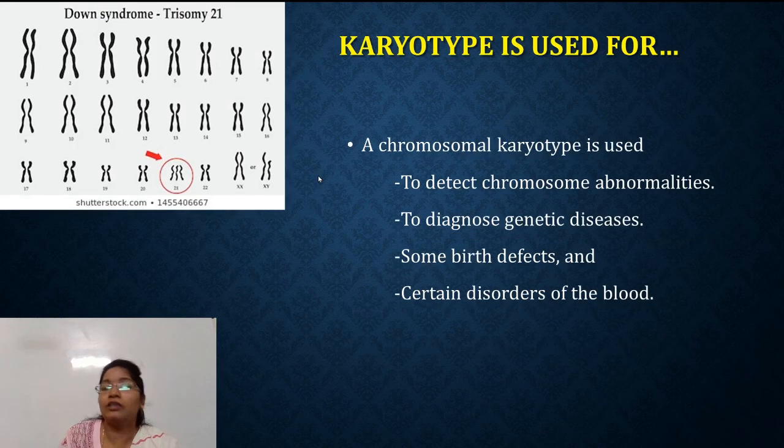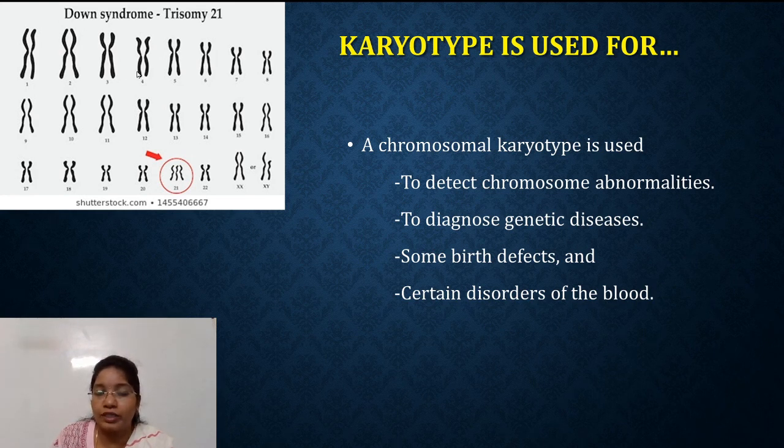So what is the use of this karyotype? A chromosomal karyotype is used to detect chromosomal abnormalities, to diagnose genetic diseases, some birth defects and certain disorders of the blood. For example, this is a karyotype of Down syndrome.